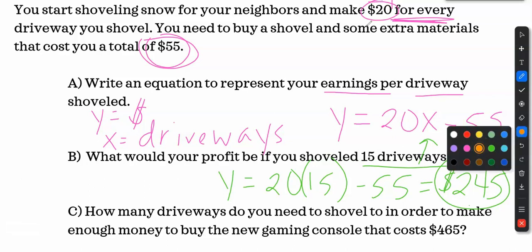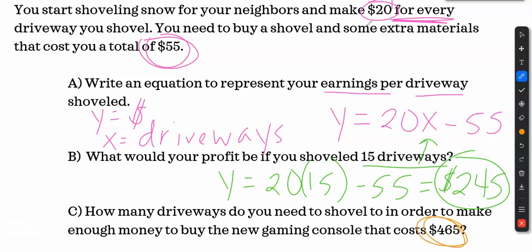Now they say, how many driveways do I need to shovel in order to make enough money to buy a gaming console for this much money? I need to make that much money, so you're going to plug that in for Y there. I want you to figure that out and answer the question.